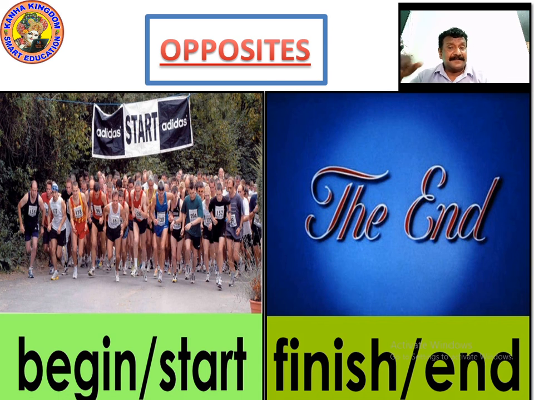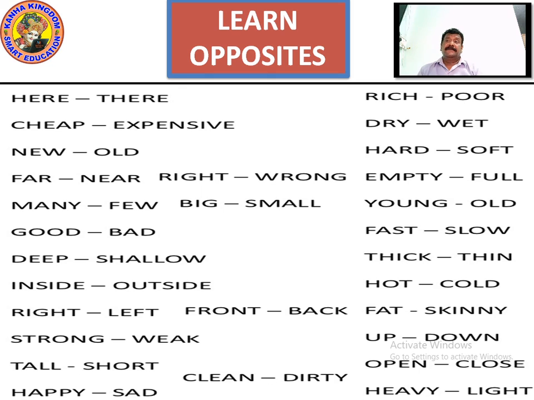So please write this down in the next one when I start. Now write this one: begin, start, finish, end. Now this is the end of this part 1 where I have given you opposites. Right? Please write this down properly and memorize it as well.